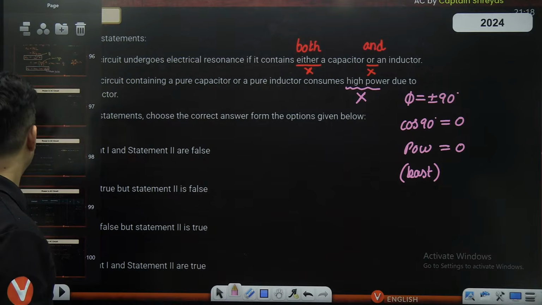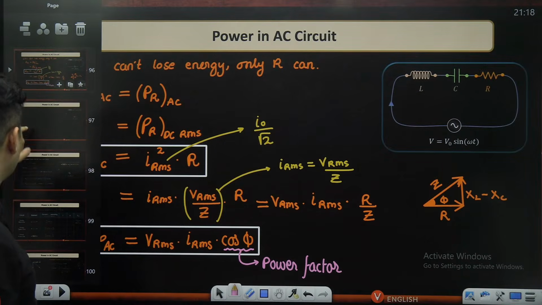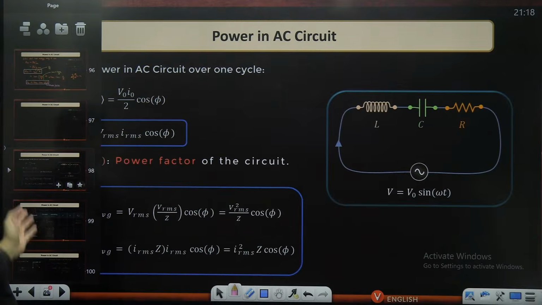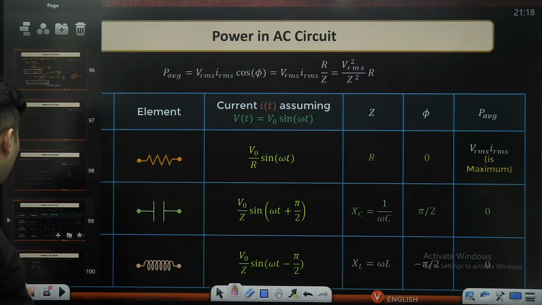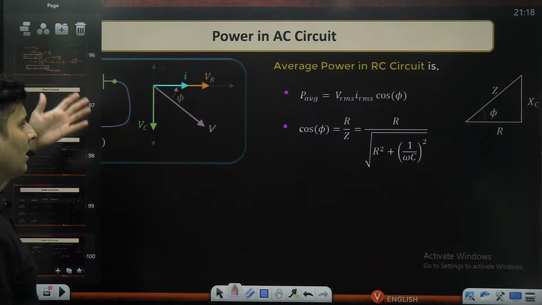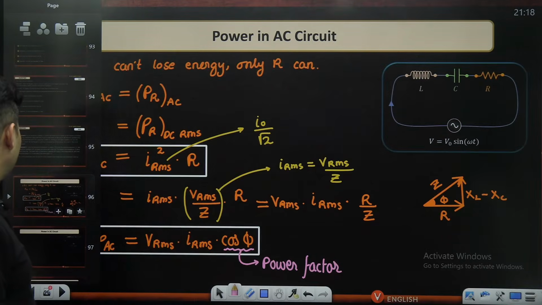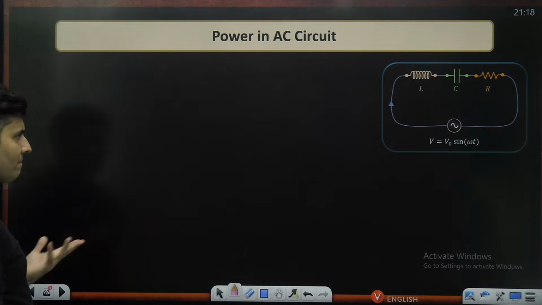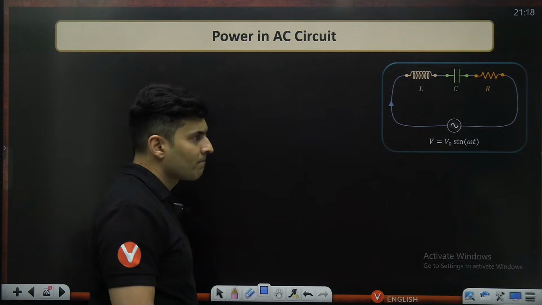All right, I think we can do some questions, but the same theory is there over here also. Now there is one thing I want to tell you about power in an AC circuit.